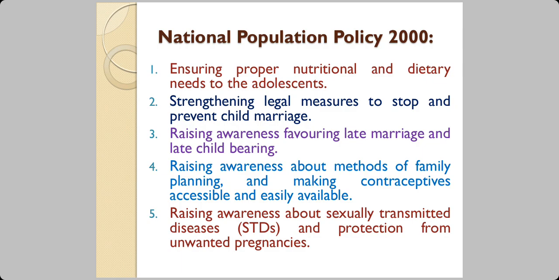The fifth point is raising awareness about sexually transmitted diseases and protection from unwanted pregnancies. Because our youth are in the reproductive age, and also there's a tendency to experiment sexually, and uninformed and uneducated experiments lead to a lot of problems.